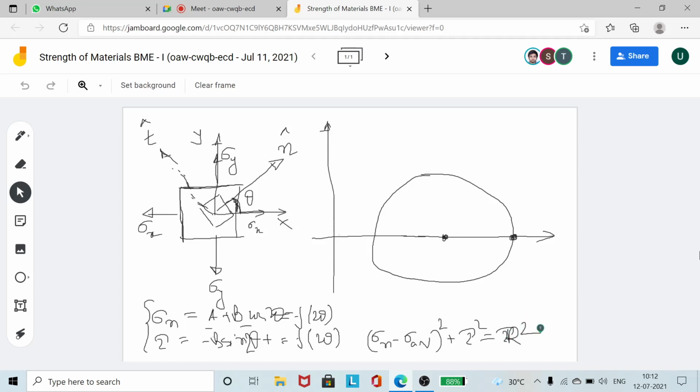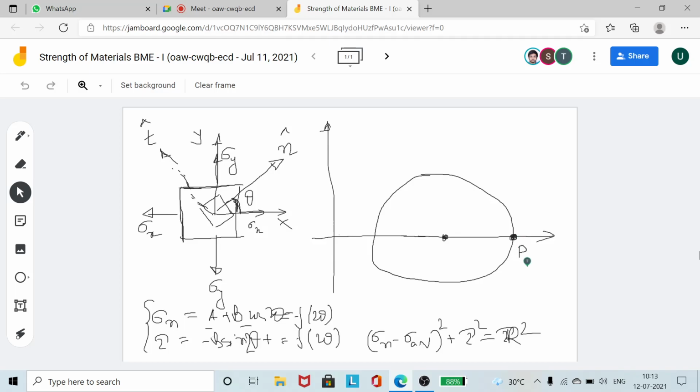This is the equation of the circle, and in it 2 theta terms always appear. So whenever you represent something on the Mohr circle, you have to plot the angle as 2 theta. The actual inclination with the x-axis is theta, but on the Mohr circle it will be 2 theta.